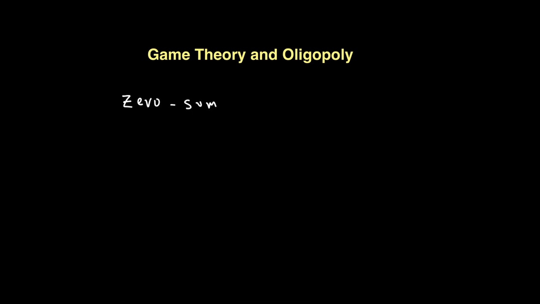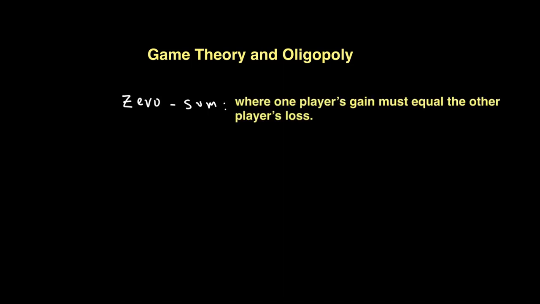Now, a zero sum game means that if one player gains, it will be at the expense of another player, which means that the gain of one player is equal to the loss of another player. Within this, we are looking at something called a prisoner's dilemma. So let's understand the prisoner's dilemma in a general sense, and then we will use this game for the theory of the firm.